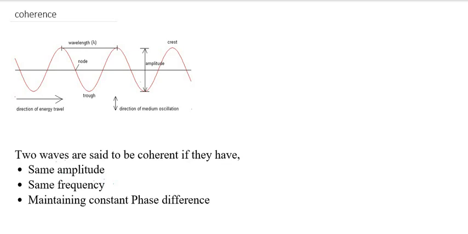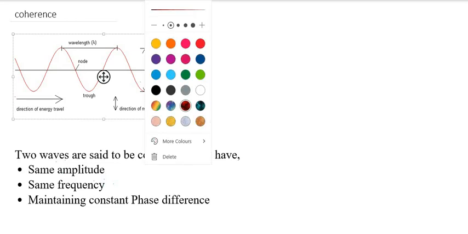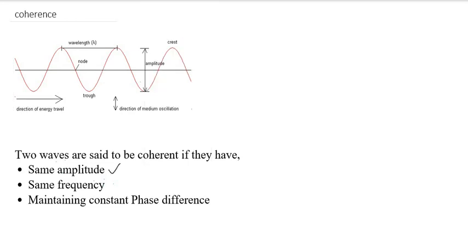Suppose we have two waves. They are said to be coherent if they have same amplitude, same frequency, and maintain a constant phase difference between each other. So this constant phase difference is the important parameter we are going to discuss.